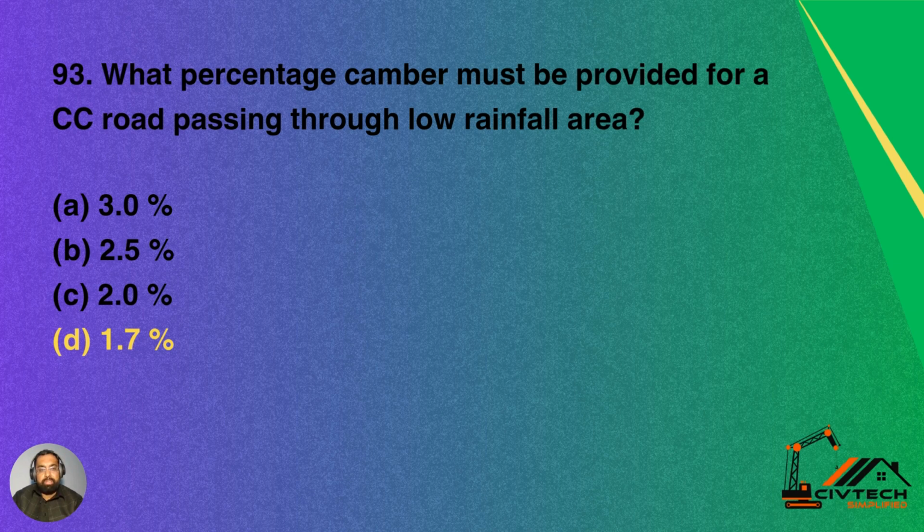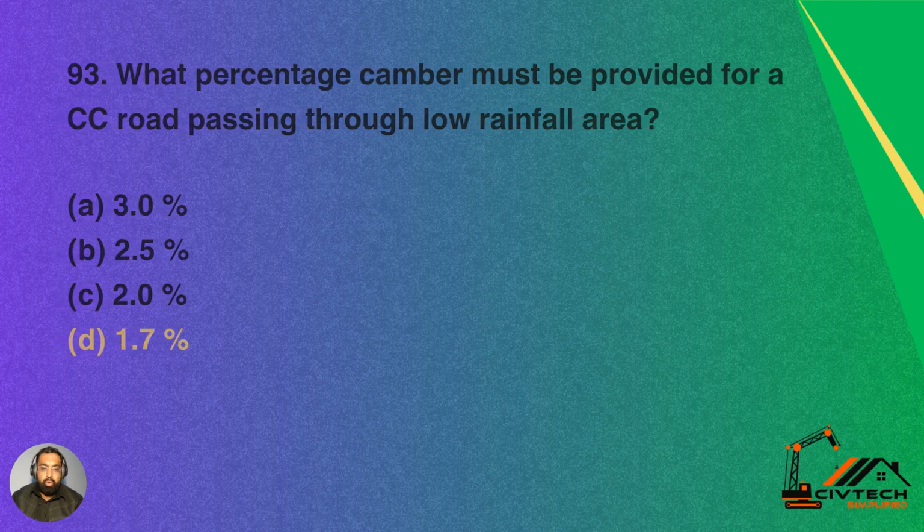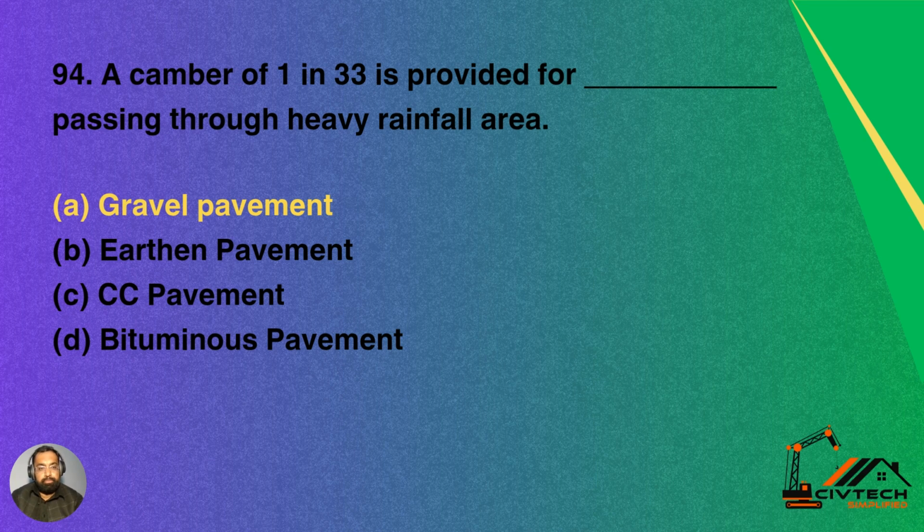Question 93. What percentage camber must be provided for a CC road passing through low rainfall area? Option A 3%, option B 2.5%, option C 2%, option D 1.7%. It's 1.7%. So 1.7% camber must be provided for a CC road passing through low rainfall area.